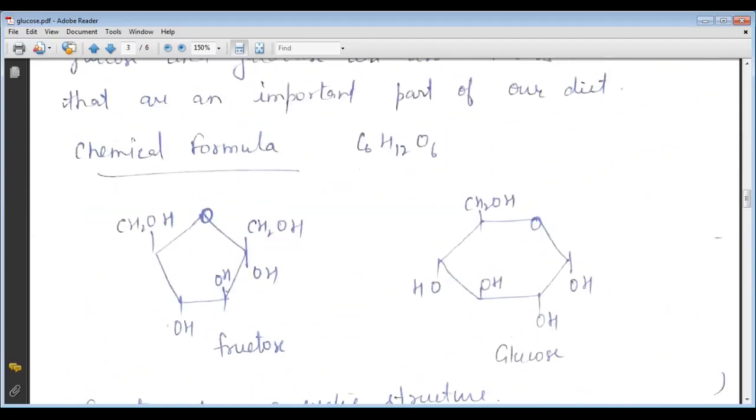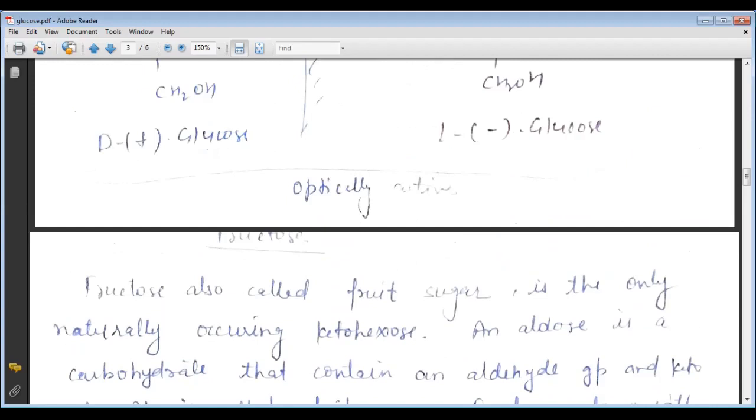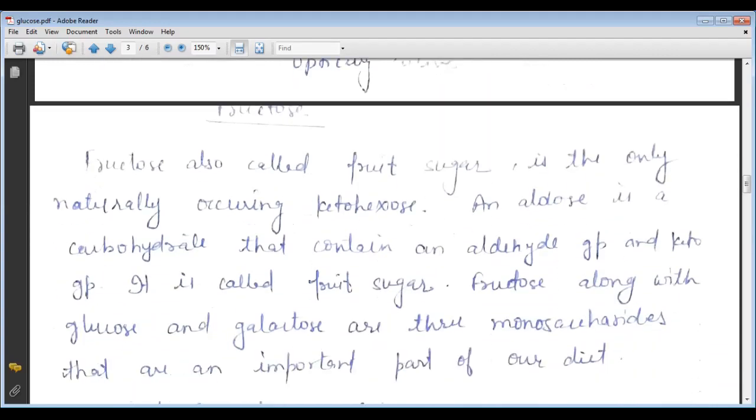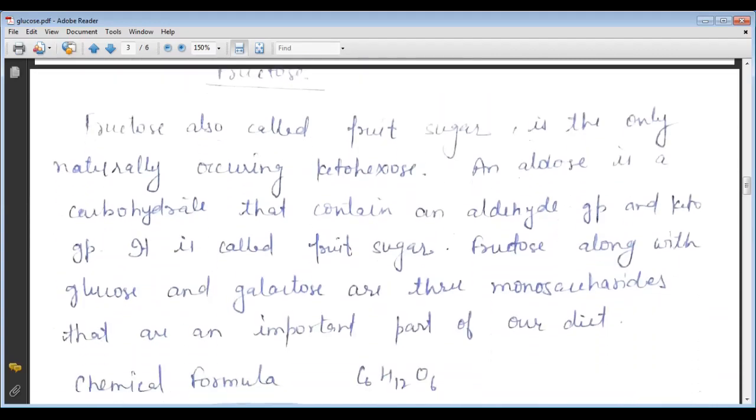We can see in the classification of the carbohydrates that they can be categorized into three types. The first one is the monosaccharides, the second is the disaccharides or oligosaccharides, and the third one is the polysaccharides. So glucose and fructose are part of the monosaccharides.